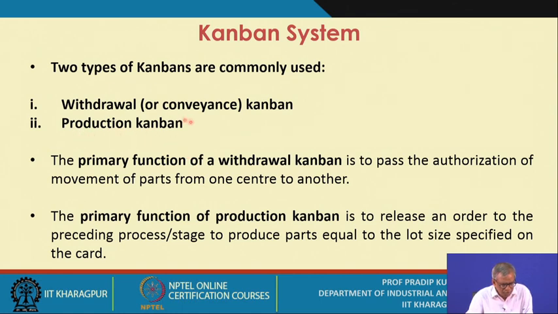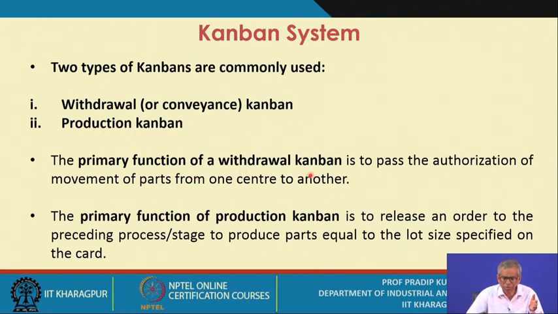And the next one is the production Kanban. As per the production Kanban, the requirements are mentioned, that is, how many units you are supposed to produce during a specific time period. That number is specified, and only this number of units you produce. That is referred to as the production Kanban.